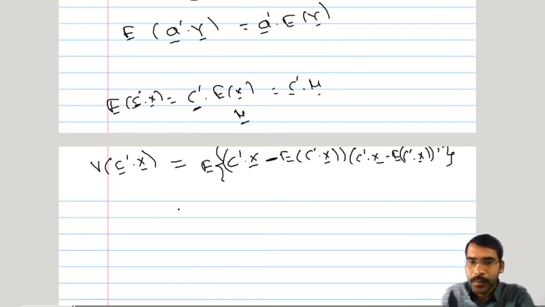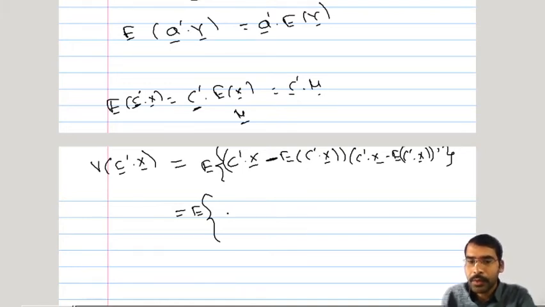Since we are in a multivariate setup, we will just multiply the given vector with the transposed vector. Now this we can solve as expected value of, if we multiply this, now here it is c prime x bar minus, this is the underlying quantity c prime x bar whose variance we wish to calculate. Ideally it is expected to take this particular value, but it is deviating from that value. So this deviation is considered here, c prime x bar minus expected value of c prime x bar, and the same deviation is again considered here with transpose quantities, so that this will be a kind of squared deviation.